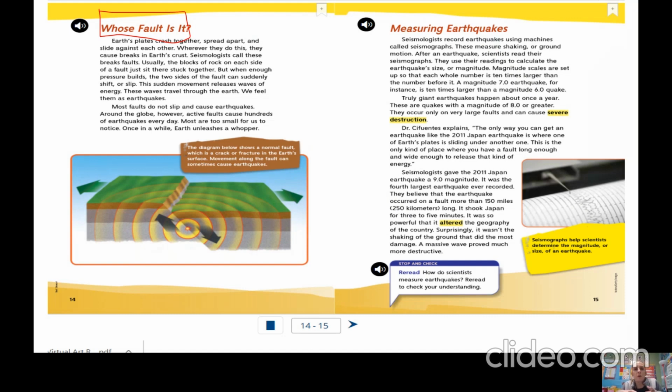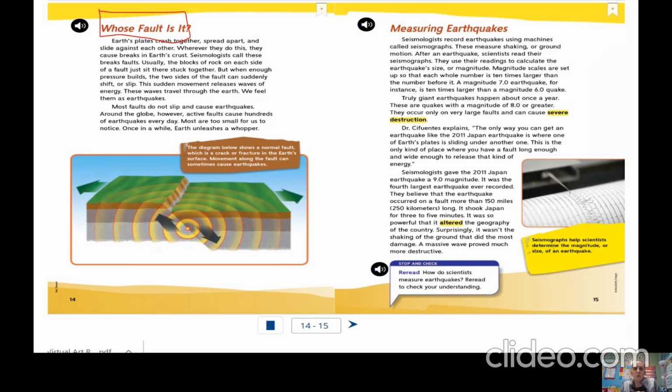And so these plates that we've been talking about, most of the time they're fine and they don't cause any major earthquakes. Well, anytime that these plates either crash together, slide past each other, or pull apart from each other, then that's what's going to cause a fault line, and that's what's going to cause an earthquake.